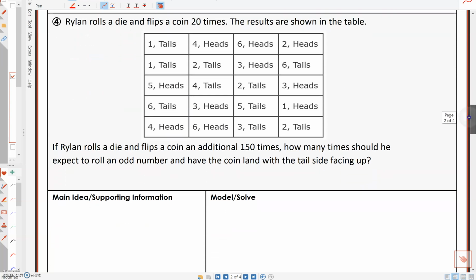Okay, so it says Rylan rolls a die and flips a coin 20 times. The results are shown in the table. If Rylan rolls a die and flips a coin an additional 150 times, how many times should he expect to roll an odd number and have the coin land with the tail side facing up? Ooh, a lot of things going on over here. So again, we see the word expect. We know that we're going to have to create a proportion.